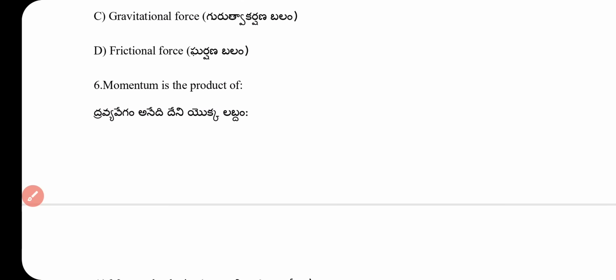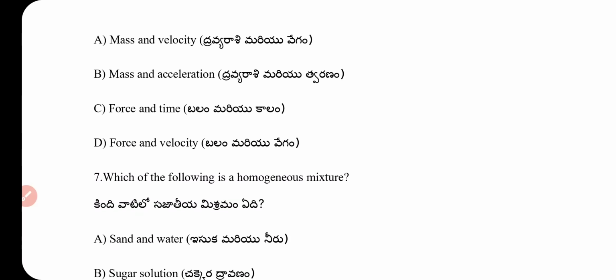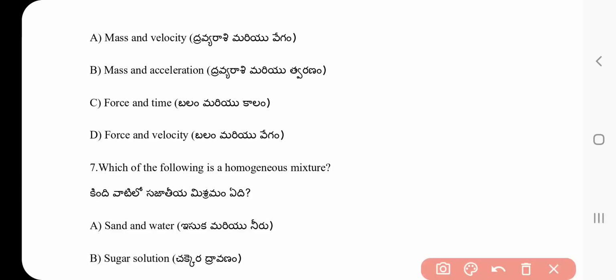Momentum is the product of mass and velocity, mass and acceleration, force and time, force and velocity. What is the answer? Momentum p equals mass multiplied by velocity. Option A is the right answer.